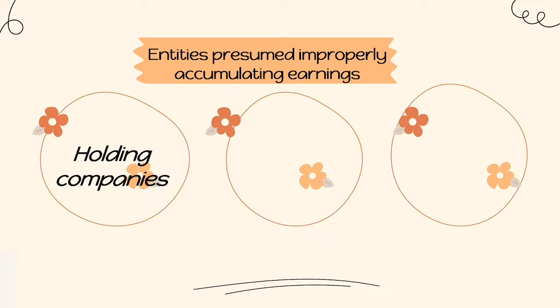So, number 1 is holding companies. Holding companies are corporations formed for the purpose of owning a controlling stake in another corporation. Investment and holding companies are focused toward the long-term capital gain formation rather than the dividend collection. By their nature, they are prima facie presumed formed for the purpose of avoiding the dividend tax on their shareholders.